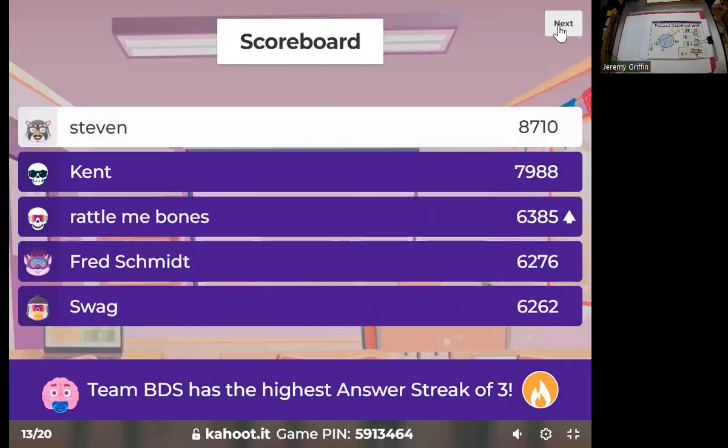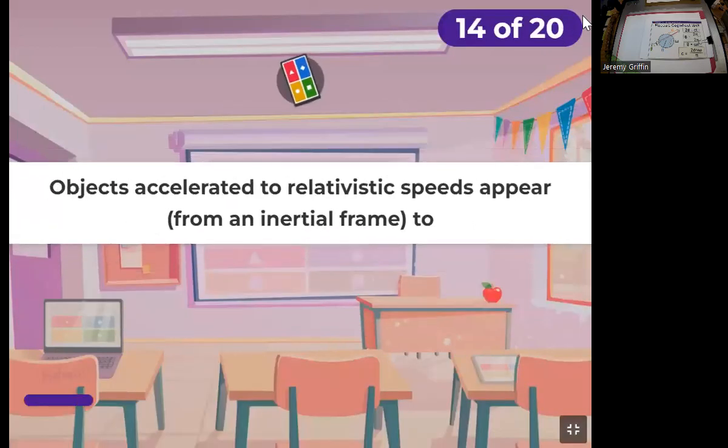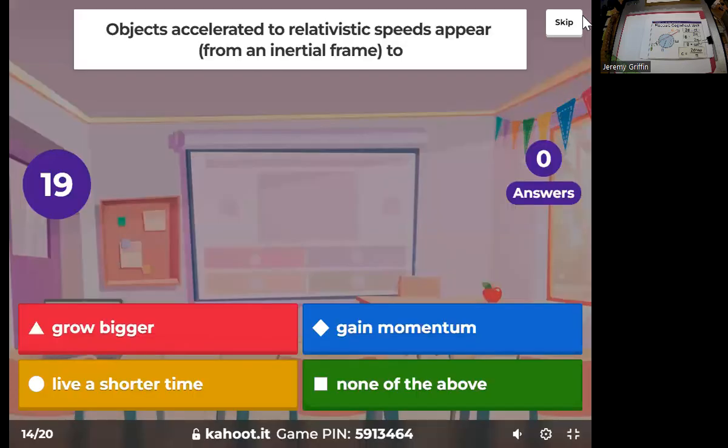All right, I've got Swag, Fred, Dr. Bones, Kent, and Steven. Objects accelerated to relativistic speeds appear from Earth Twin's reference frame.